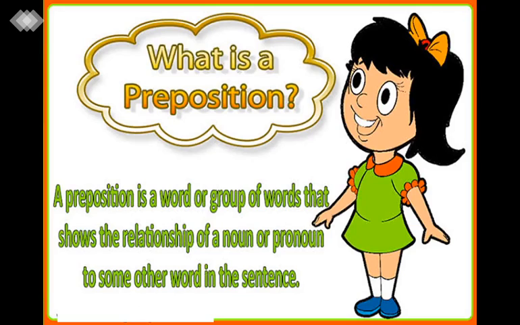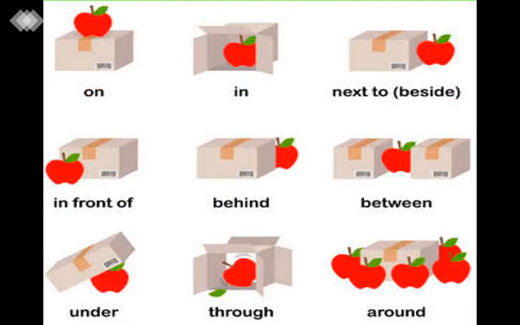Next slide. So it can be on, in, next to, that is beside also. In front of, behind, between, under, through, around. Words like these are known as prepositions.